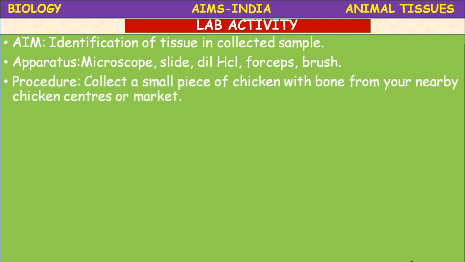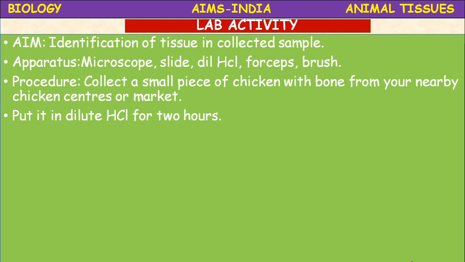Procedure: collect a sample piece of chicken with bone from your nearby chicken center or market. Put it in dilute HCl for 2 hours.